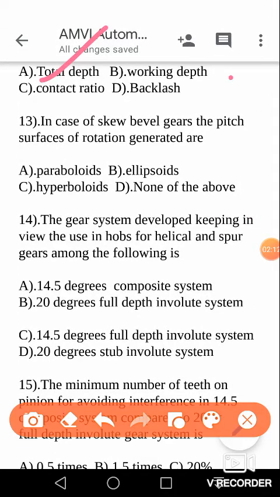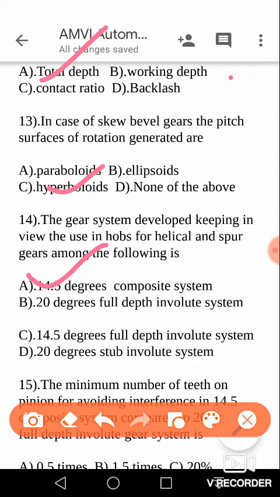In case of skew bevel gears, the pitch surfaces of rotation generated are hyperboloids. So your answer is C. Next, the gear system developed keeping in view the use of hobs for helical and spur gears among the following is the 14.5 degrees composite system. There are different types of gear systems, and 14.5 and 20 degrees tell us the pressure angle of the gear. So your answer is A.